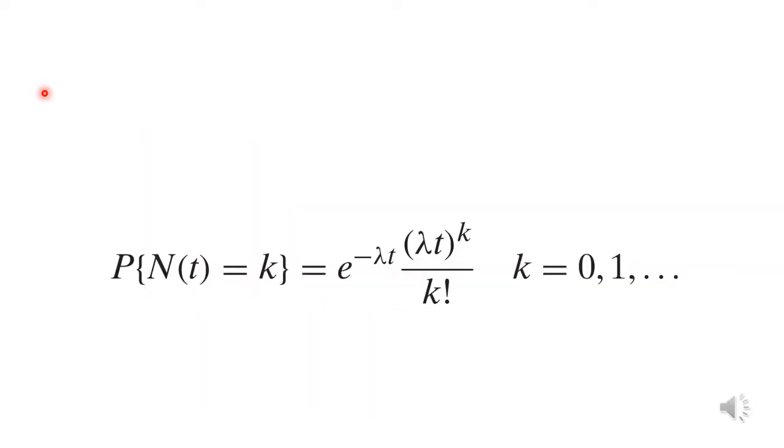Assuming the previous 3 points, we can say that the number of events happening in a particular interval is a Poisson random variable with mean lambda t. Here lambda is known as the rate, and lambda t is the mean, and we can use this equation to calculate the probability.